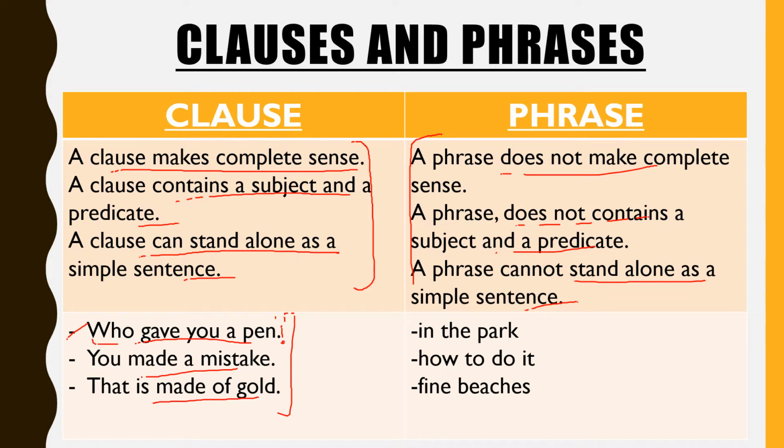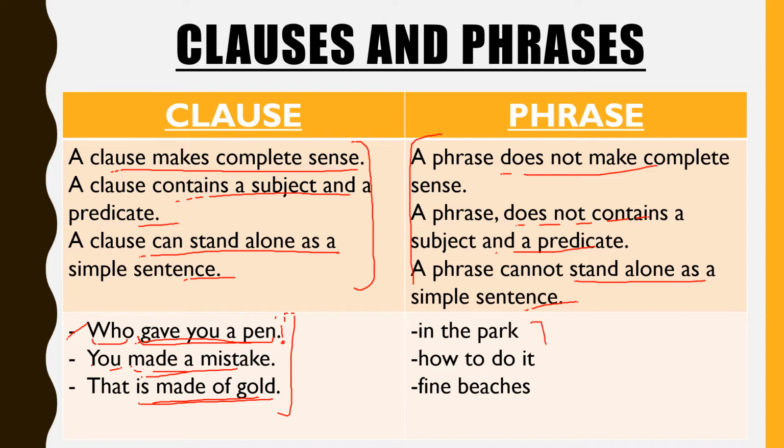Who is the subject, gave you a pen is the predicate. You is the subject and made a mistake is the predicate. Similarly, that is the subject and is made of gold is the predicate. So both subject and predicate are present in a sentence and the complete sentence can stand alone, means it can express its meaning independently.